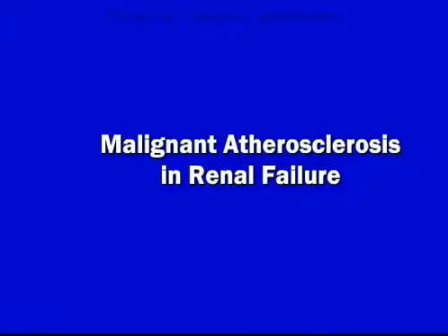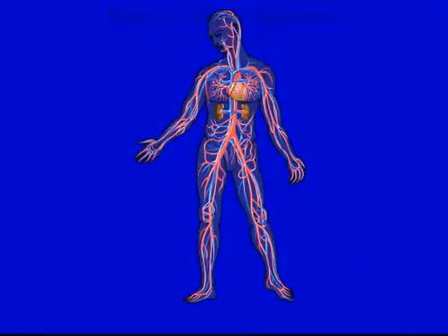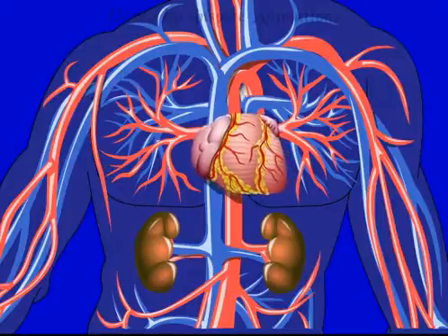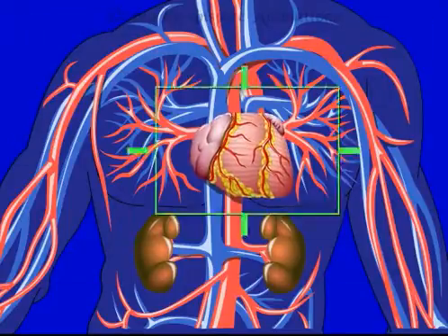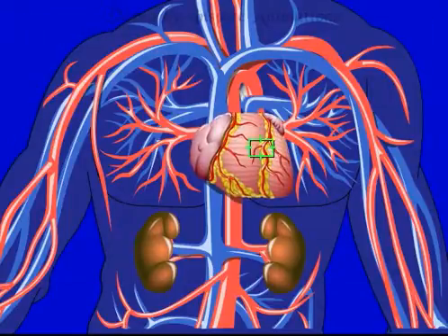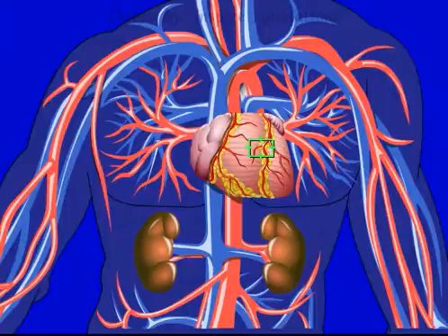Malignant atherosclerosis in renal failure. Chronic kidney disease is associated with a high incidence of cardiovascular events resulting from myocardial infarction, stroke, and peripheral vascular disease. The atherosclerosis that is responsible for these events is more extensive and appears more rapidly progressive in patients with renal disease. Today, we know that the development of atherosclerosis is the result of a dysfunctional endothelium and an inflammatory response within the arterial wall.